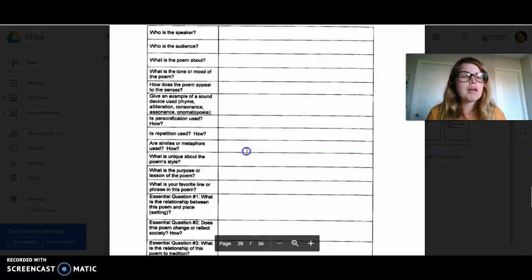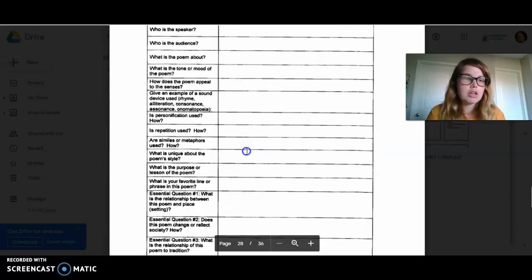What is the poem about? We know it's about loss, but whose loss? About respecting their memory, tarnishing their memory? What is it about? What's the tone or the mood of the poem? Is it happy and celebrating that person's life? Is it sad and mournful? Is it respectful? What is the overall feeling?